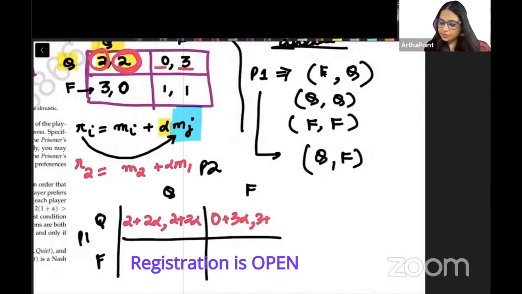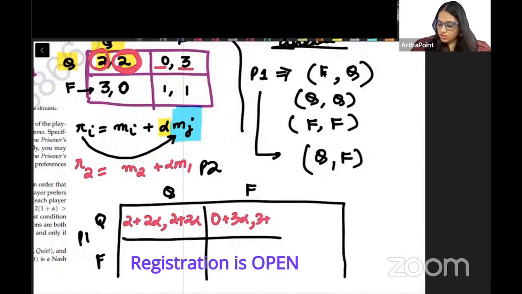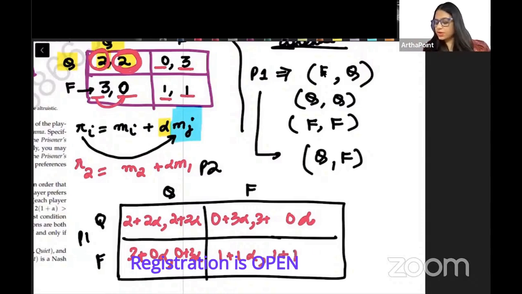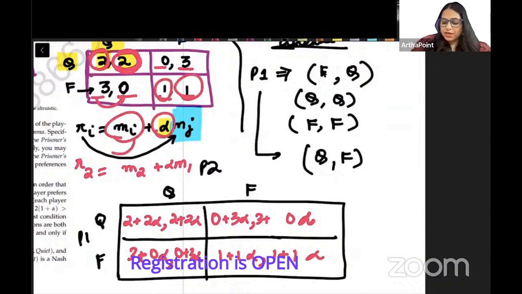Are you getting this? What is the question saying? So this will become 3 plus 0 alpha. This will become 3 plus 0 alpha. This will become 0 plus 3 alpha. This will become 1 plus 1 alpha, and this will become 1 plus 1 alpha. So your payoff plus alpha times the other's payoff becomes your new payoff.